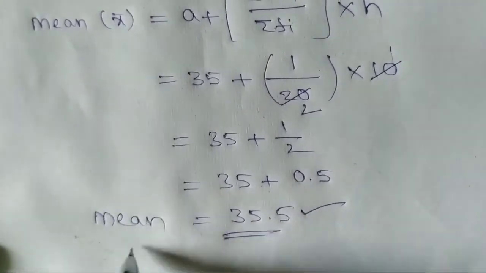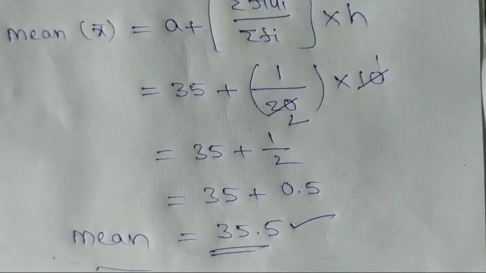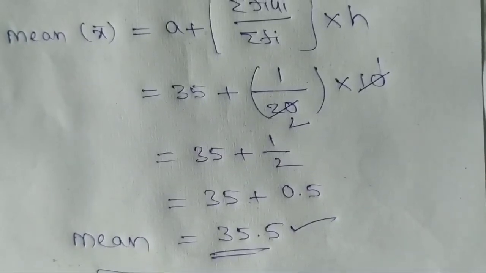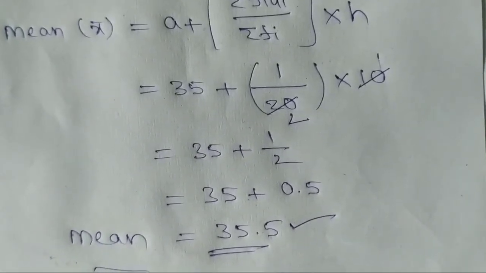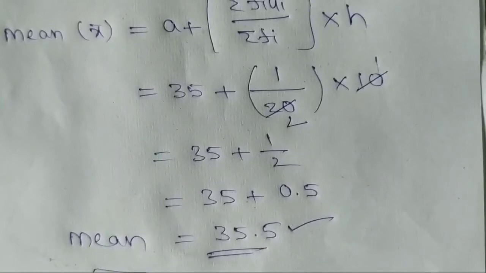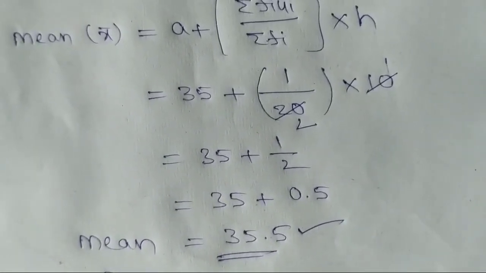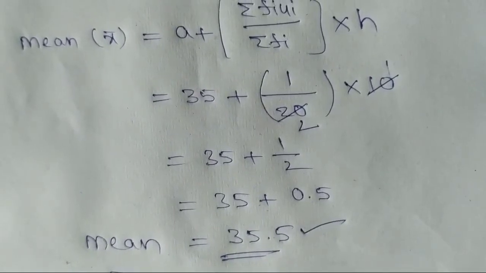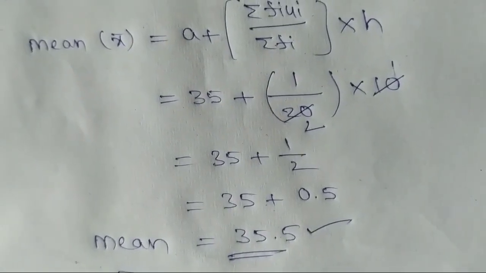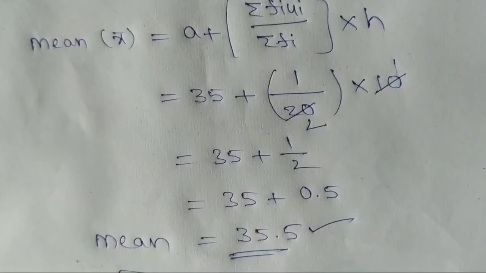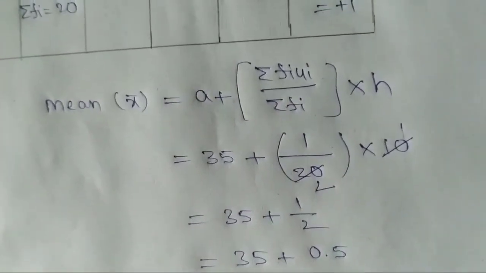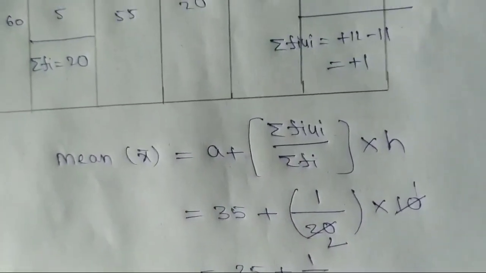Mean, if you take any method, you will get the same answer, 35.5. In all three methods we got the same answer. So for mean, we did three methods: one is the direct method, the assumed mean method, and the step deviation method. So okay, it is easy.